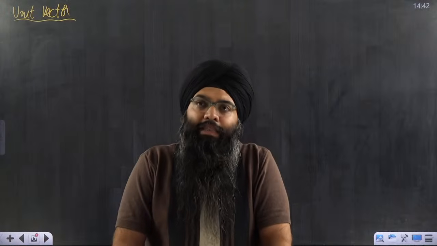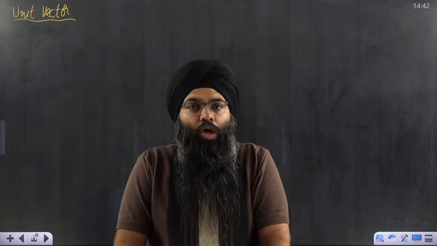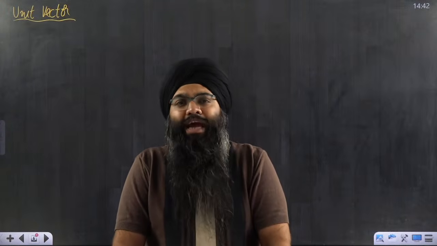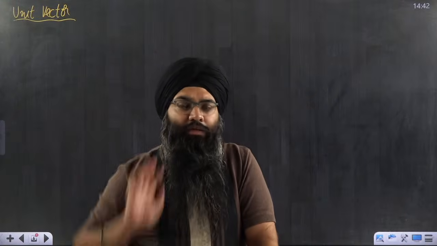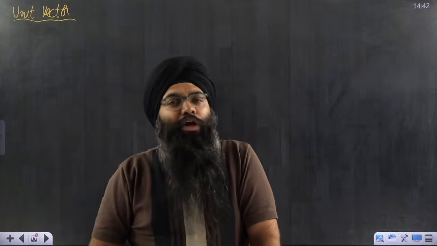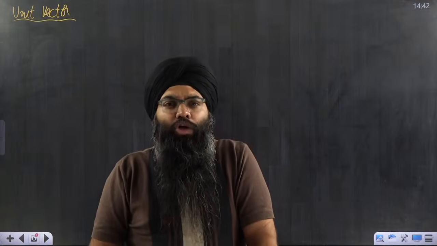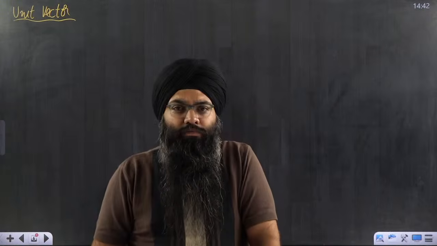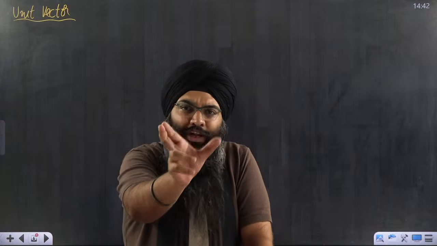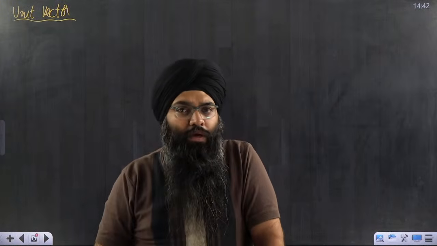Sir, what do you mean by that? Suppose I say that there is a force of 5 Newton acting in the direction of east. Then what is the magnitude of this vector? You will say that, sir, the magnitude of the vector is basically 5. The length of that vector, or the magnitude of the vector, is 5 Newton.